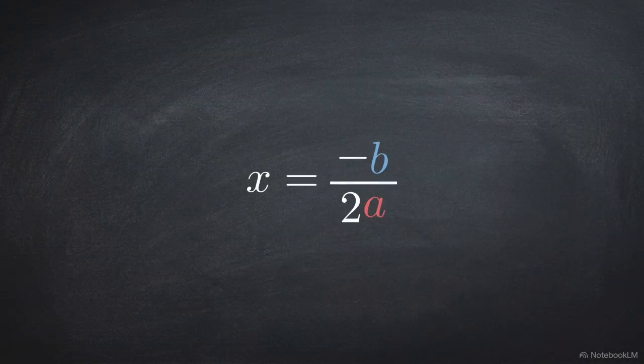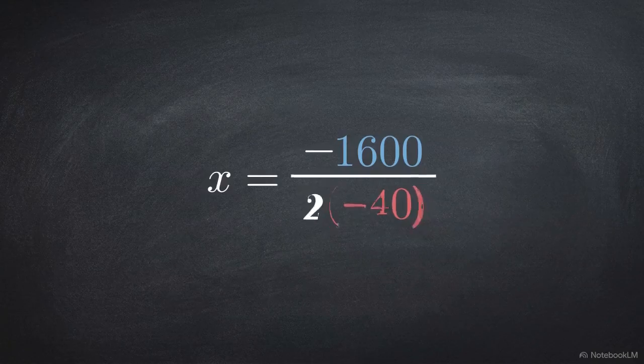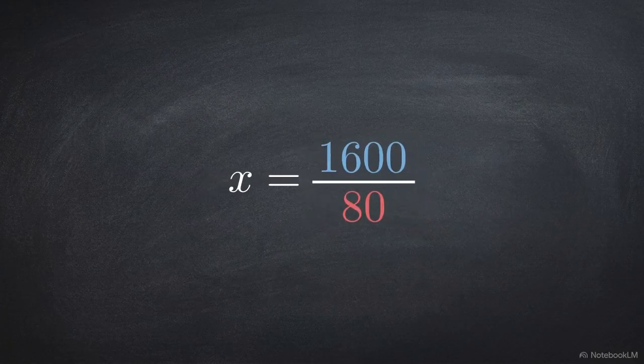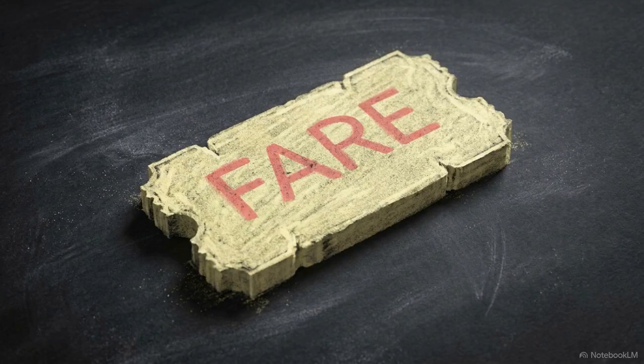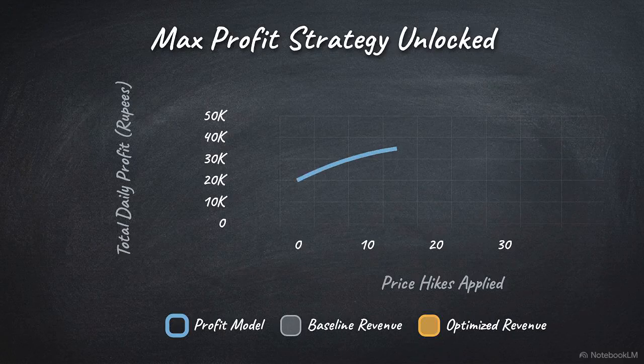We can drop the bus company's variables right into the formula. -1600 divided by 2 times -40 outputs exactly 20. Translating that algebraic output back to reality, the optimal business strategy is exactly 20 price hikes of 4 rupees each, pushing the total fare to 120 rupees.